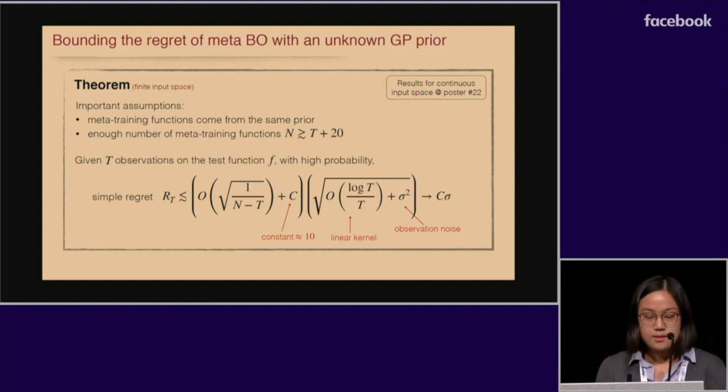Under the assumptions that our meta-training functions are indeed sampled from the same prior, and that we have enough of those meta-training functions, we can show that if we have t observations on the test function, with high probability, the simple regret can be bounded by this expression with two multiplicative terms. The first term decreases to a constant as the difference between n and t increases, and the second term decreases to the standard deviation of the observation noise as the number of observations t increases.